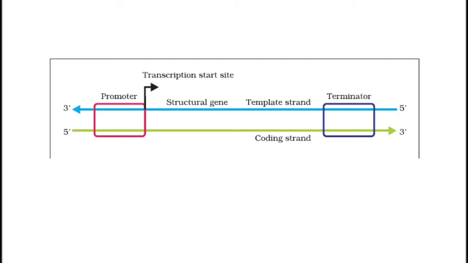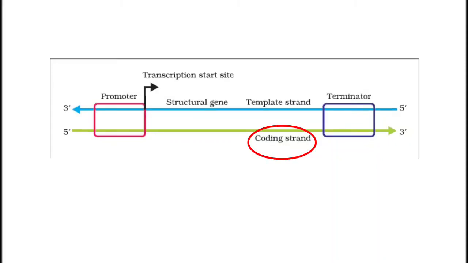We will go into promoter, structural gene and terminator in detail, but first, the two strands of DNA have opposite polarity, 5' to 3' and 3' to 5'. The enzyme DNA-dependent RNA polymerase catalyzes polymerization in only one direction, that is 5' to 3'. So the strand with 3' to 5' polarity acts as a template and is known as the template strand. The strand with 5' to 3' polarity, with the same sequence as RNA except thymine in place of uracil, is displaced during transcription and is known as the coding strand.